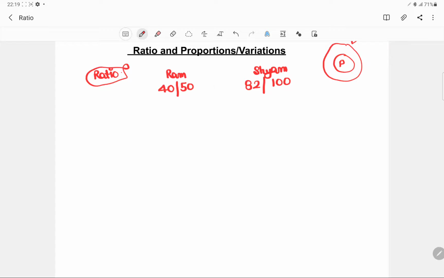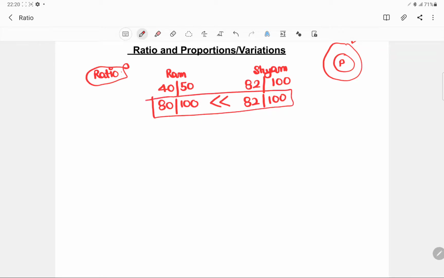We actually need to have a common base to compare this. So now if we say that Ram is scoring 80 out of 100 and Shyam is scoring 82 out of 100, now we can definitely say that Shyam is a better student as compared to Ram.